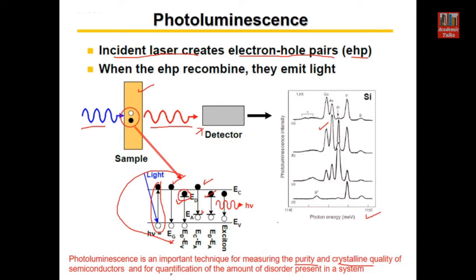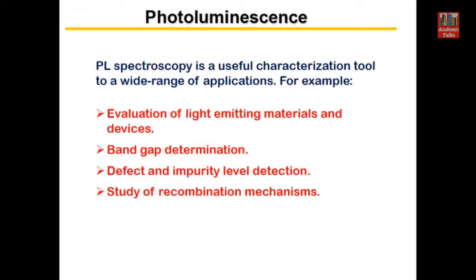And it is also possible to quantify the amount of disorder. I told you the intensity of this peak is an indication of how much is the density of that particular defect or particular impurity present in the material. So in short, we can say that PL spectroscopy is a useful characterization tool for a wide range of applications. For example, evaluation of light emitting materials and devices. So you see the sample is emitting light.